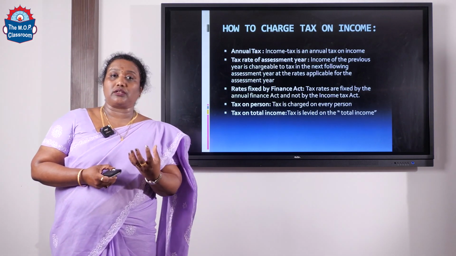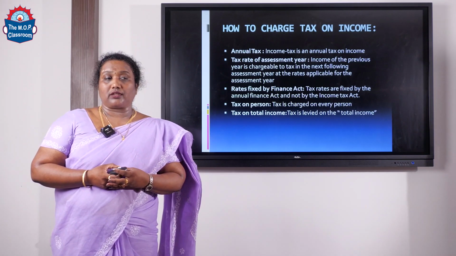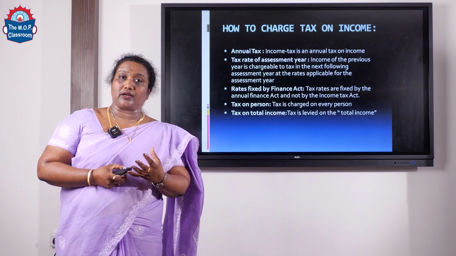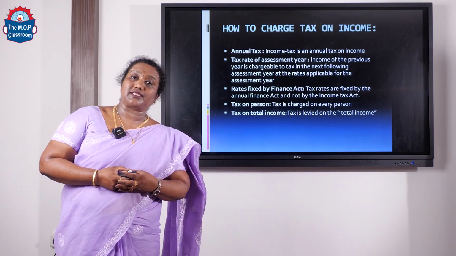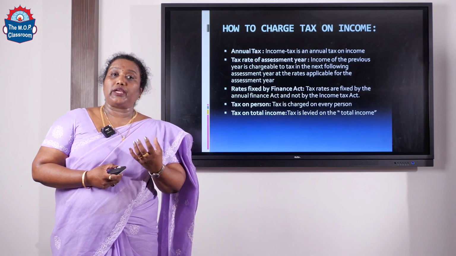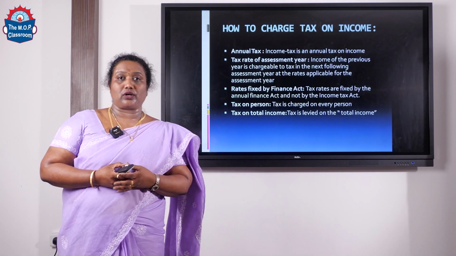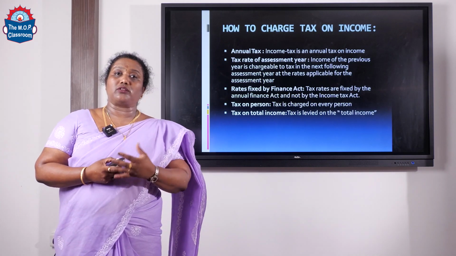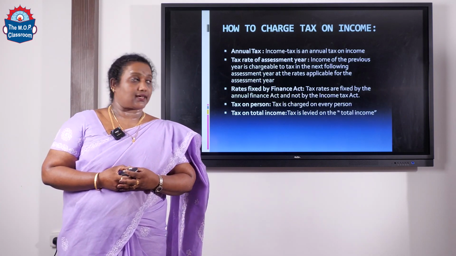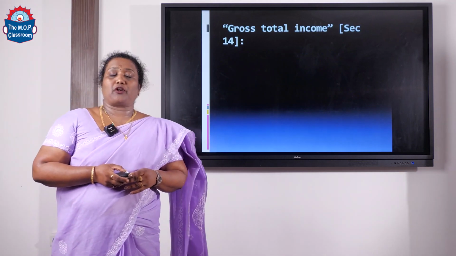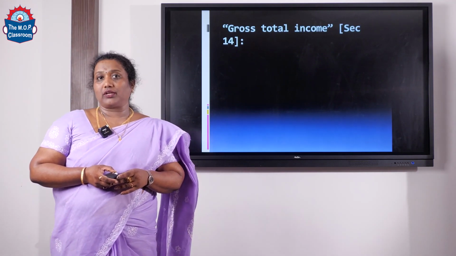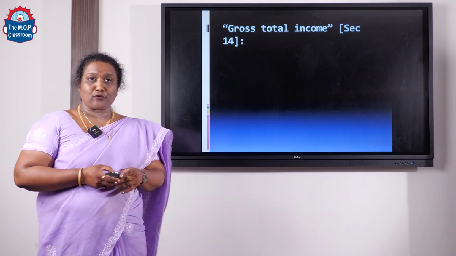Now, when I say total income, how do we calculate total income? We need to calculate the gross total income and claim deductions under sections 80C to 80U. We get the net income, or the total income. The rates are applied on this total income and we compute the tax. Let's see the next important concept, which is called gross total income, explained under section 14.